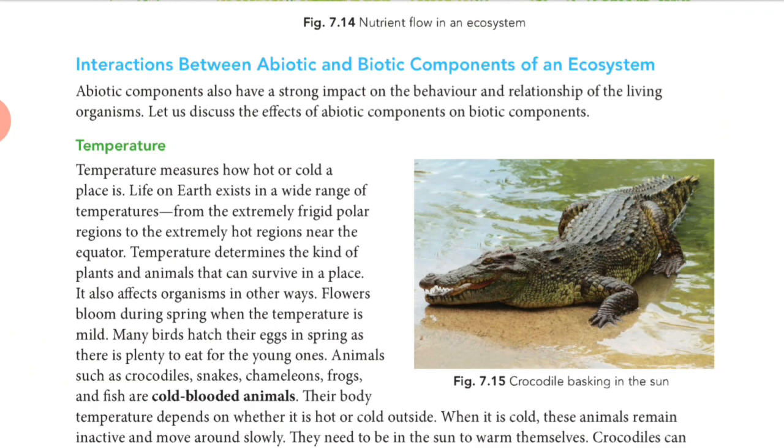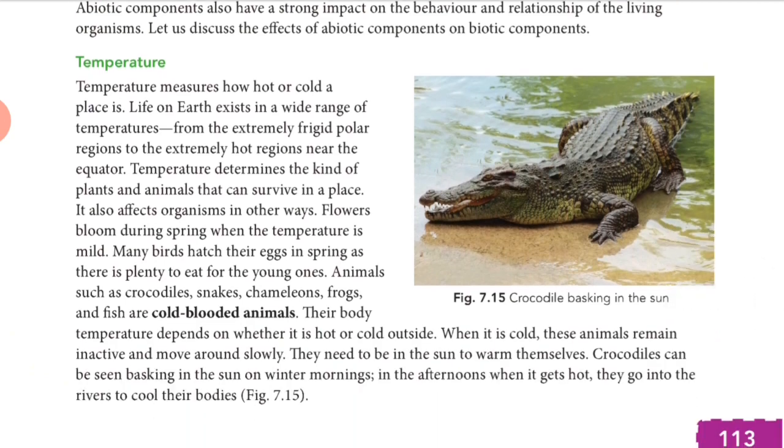So guys, we know that on the surface of the earth, due to sunlight, temperature increases, right? So how does this temperature affect animals? We can see that in the north, that means in the polar region, the temperature is very low. But if we see the area near the equator, these are very hot areas, right? So due to the changes in temperature, how do animals survive over there?